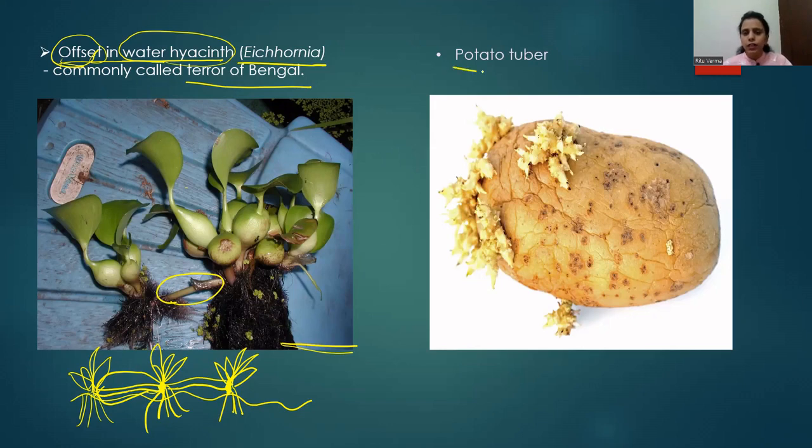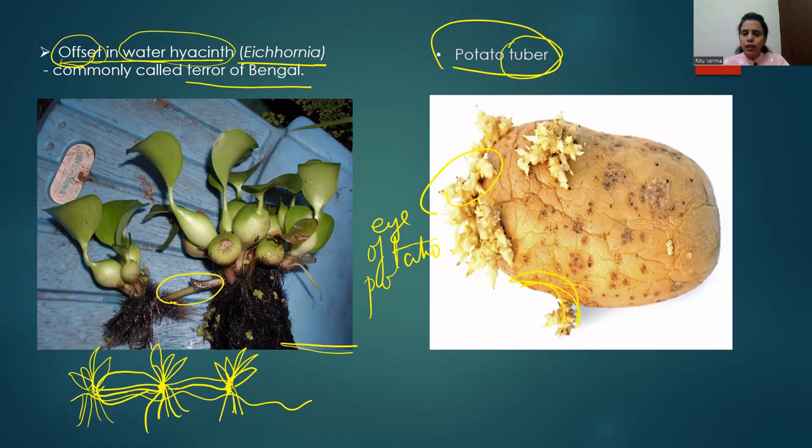Another modification of stem is potato tuber. Okay, so these are actually the tubers, and they are present in potato. They are also known as eye of the potato. Now what happens is, if you cut this particular part of potato and place this eye or tuber under the soil, a new potato plant will grow from this tuber. Hence this potato tuber or eye of potato also helps in the growth of new plants.